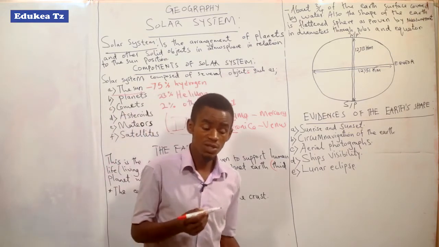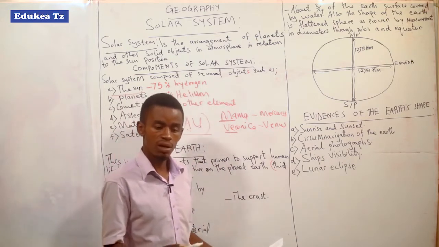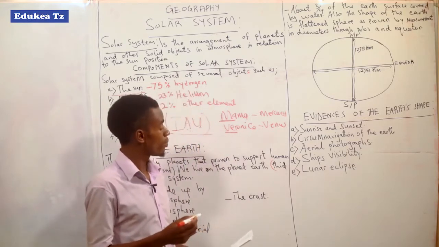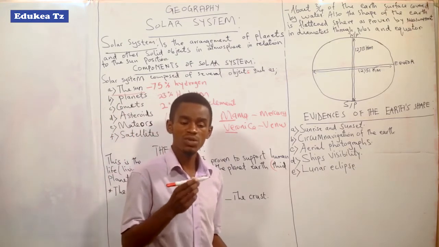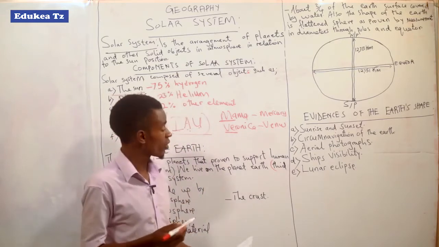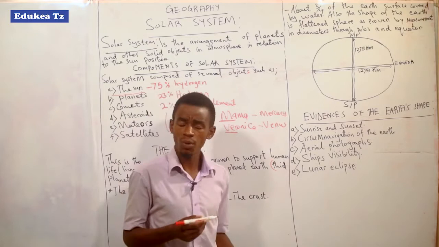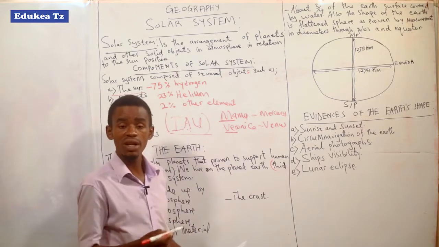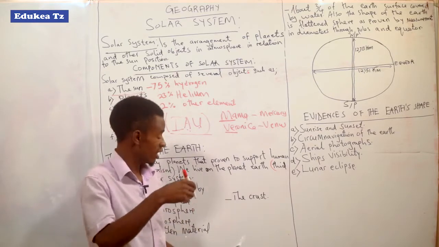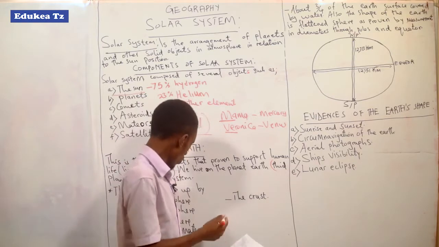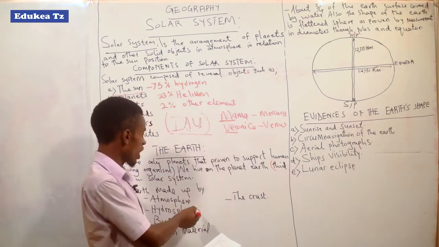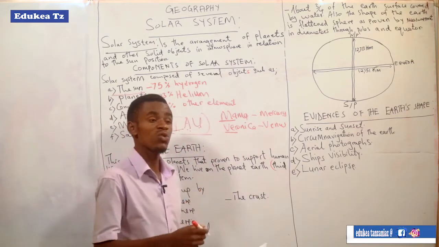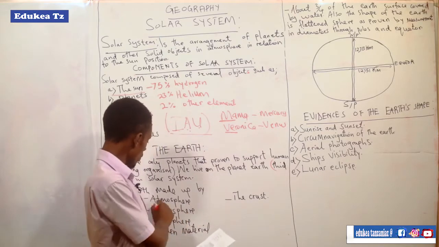When we talk about the atmosphere, it means from the point where the plants start to grow up to the extra-planetary positions, the points where there is darkness, which you can call the exosphere. That is what we call the atmosphere, and it has its own layers, the first layer, the third layer, up to the exosphere. Within that atmosphere is where we live. We live on the earth, but we survive in the atmosphere.